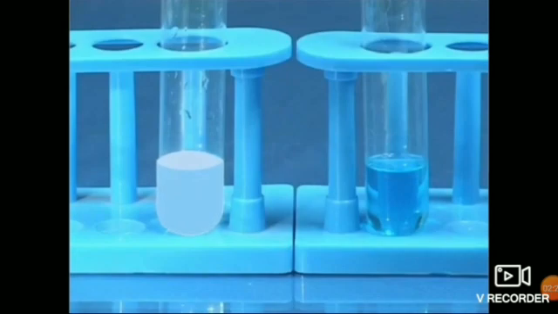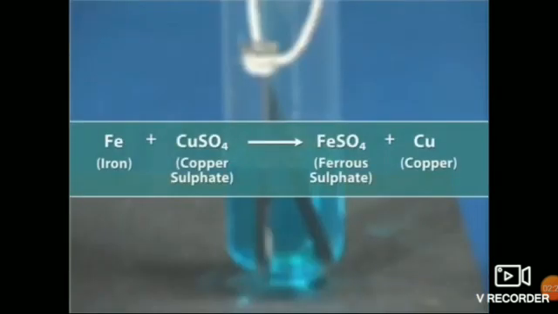What is the truth behind this change? Iron, when it reacts with copper sulfate solution, forms iron sulfate or ferrous sulfate plus copper. Iron plus copper sulfate gives ferrous sulfate, iron sulfate plus copper.